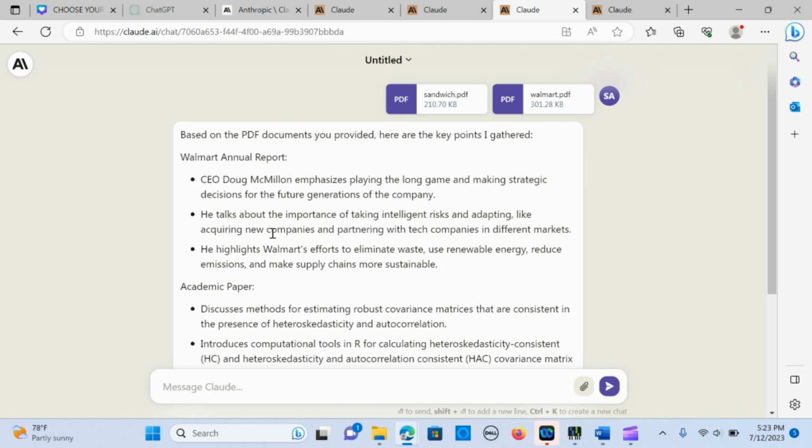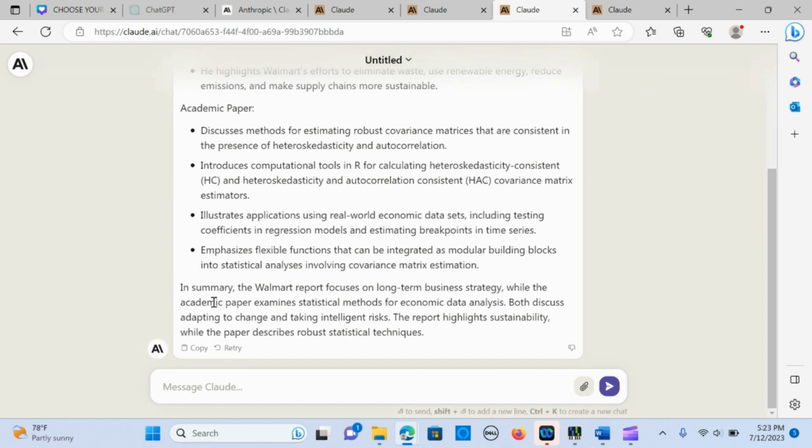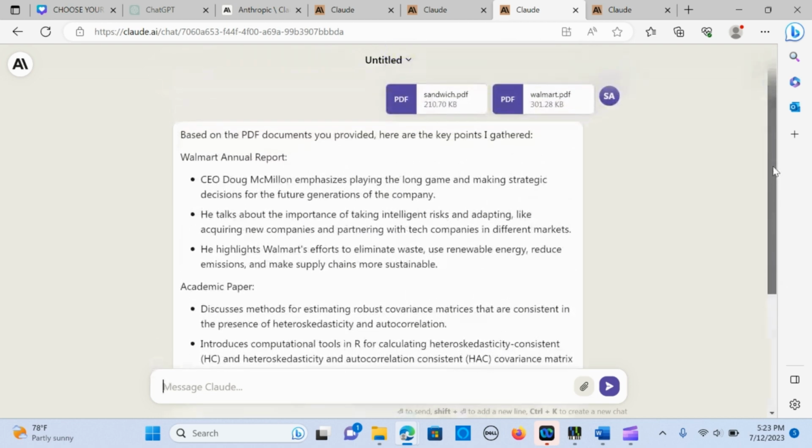I got it. This is so awesome. So it actually breaks down the documents for the first PDF, the second PDF, and it summarizes it. It gave me the summary of the document. So I can go forward and ask several questions using each of the files.